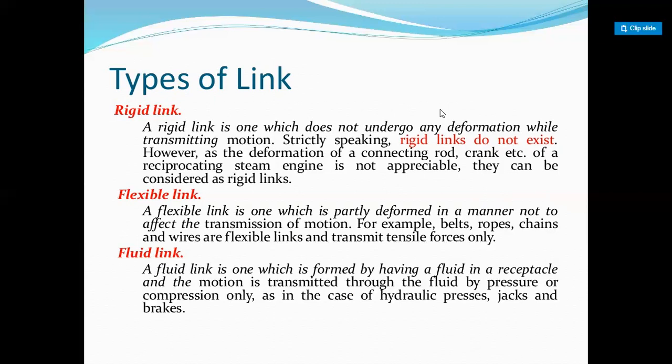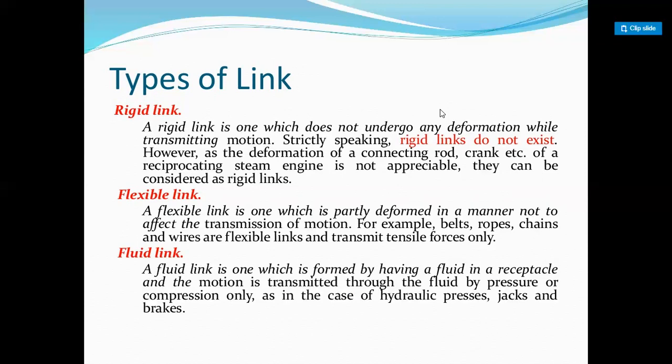During this motion transmission, due to the external force, if the link does not change or deform, then the link is called a rigid link, right?